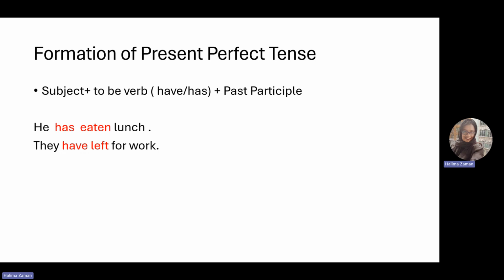But if our subject is they, we are going to say they have. They have left for work. Here, left is the past participle form of leave. For regular verbs, you need to remember that we have the same form for verb 2 and verb 3. For example, work, worked, worked. Leave, left, left. No change.